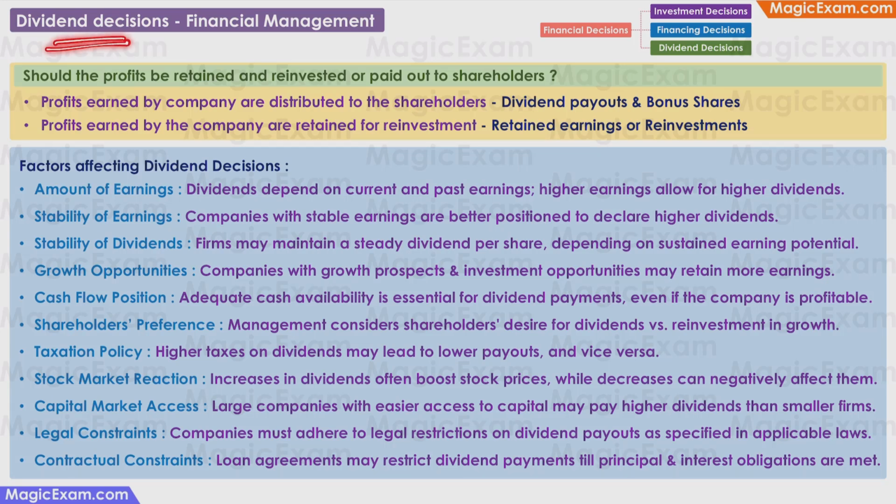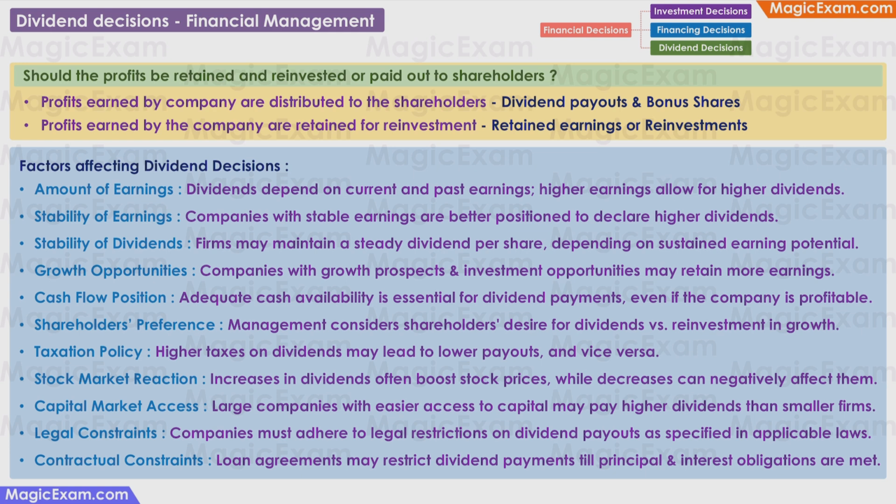Dividend decisions are the third type of decisions in financial management. In the first decision, that is investment decision, you have decided that yes, the business needs money. In the second decision, that is financing decision, you have decided whether to raise the money through debt or through equity. And after you have invested the money, the business generates profits.